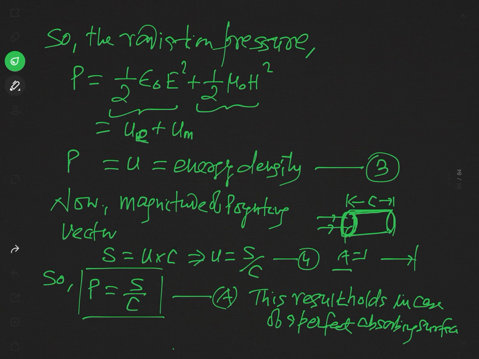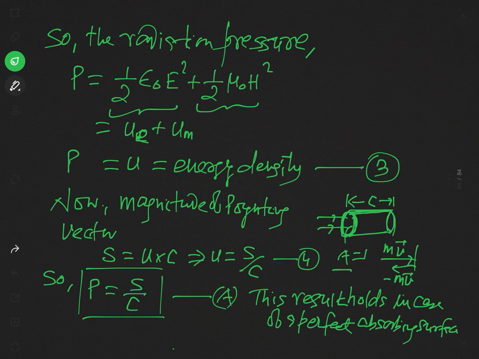If on a surface a ball of mass m is falling with velocity v, the incident momentum will be mv, and when this is reflected and the collision is elastic, it means it is totally reflected without change in magnitude of velocity. So after that, momentum will be minus mv. So what will be the change in momentum? That will be simply 2mv, or you can say minus 2mv in accordance with direction.